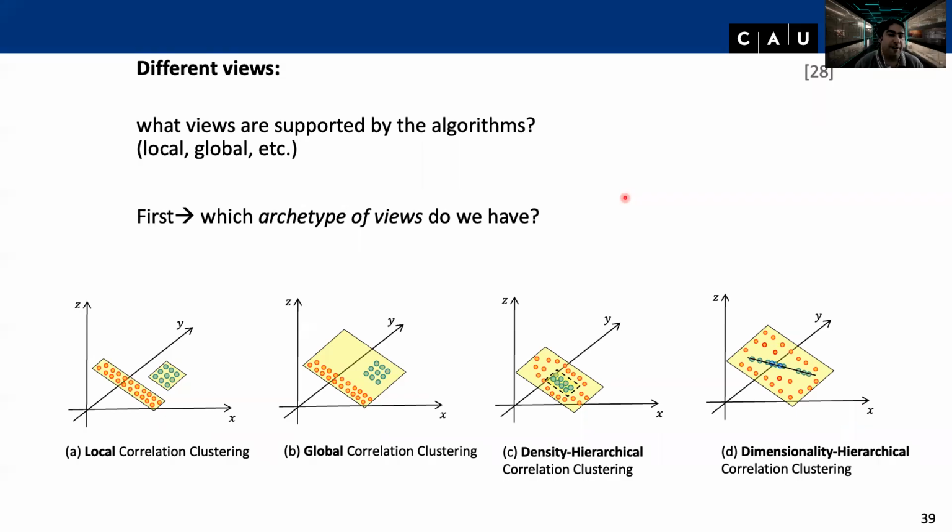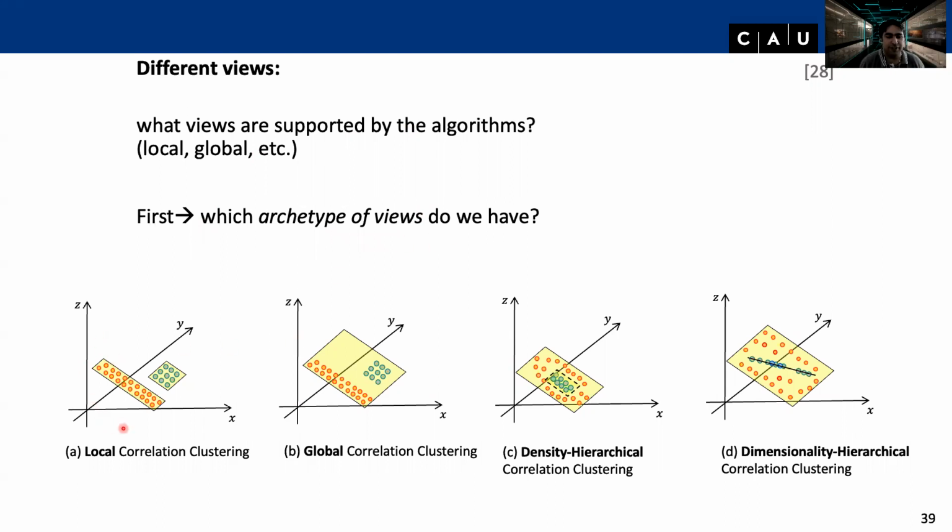Well, now back to a different topic. So far we had distance functions and hyperparameters. Now we approach the different views of correlation clustering algorithms. So what are the supported views by the algorithms? And for approaching this question, we first need to clarify which archetypes of views we actually have.